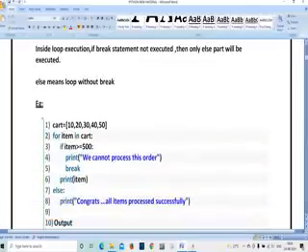Next, the else block. Else block means if the if condition is not satisfied, it comes to the else block. So cart is equal to 10, 20, 30, 40, 50. For items in cart means whatever items I have written in cart. If items are greater than or equal to 500, we cannot process this item. Break means it is going to break the loop. Next, print item. Else, print congrats, all items are processed successfully.